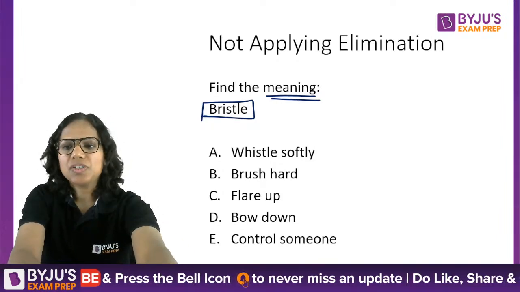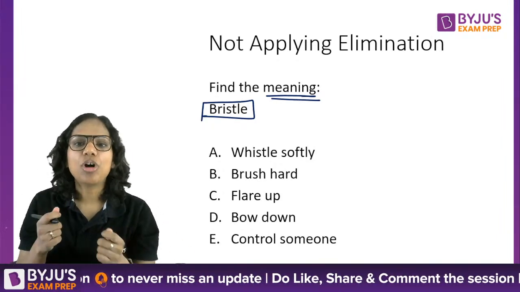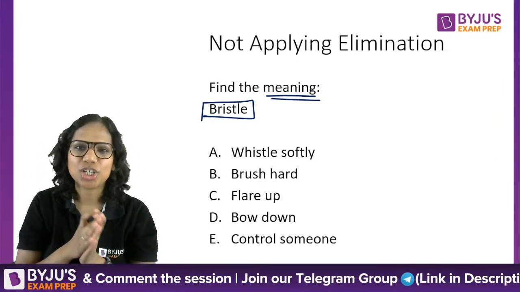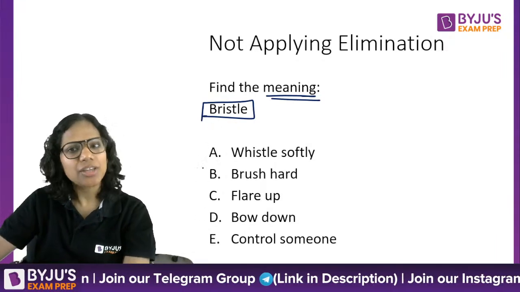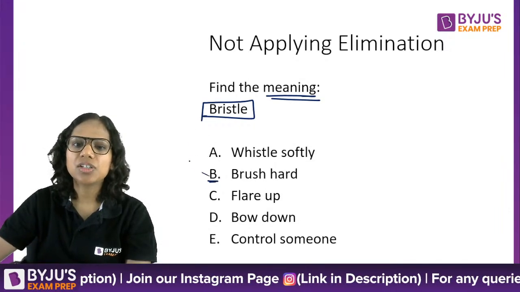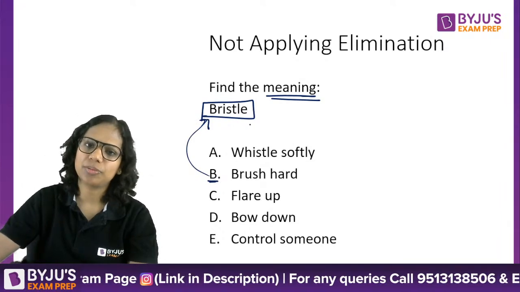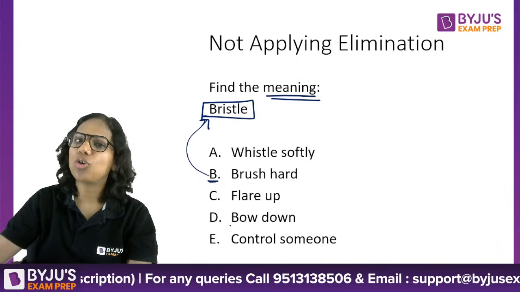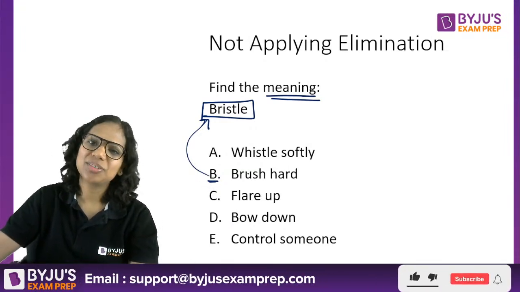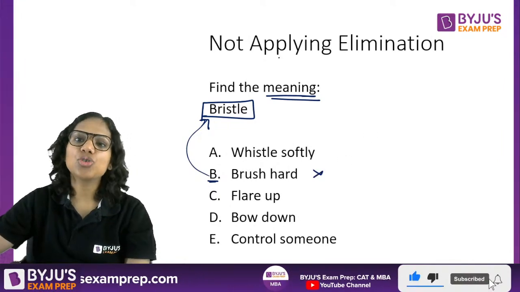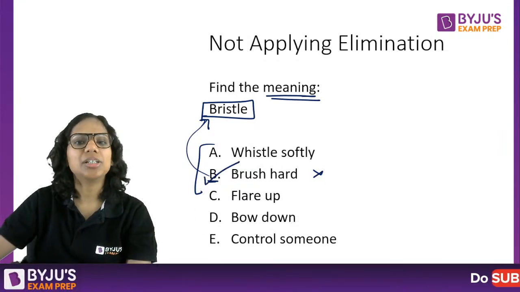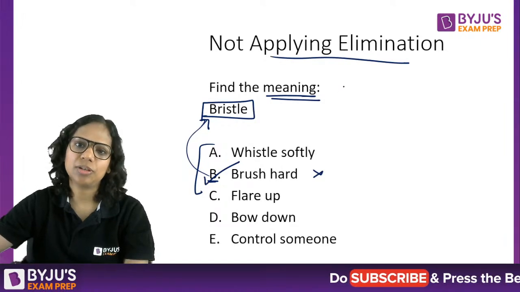So what happens in this question is that the moment we hear the word bristle, a brush comes to our mind. Bristle belongs to a brush, right? If I'm reading in serial order, which is what a majority of us do, I realize this is related, and immediately my mind makes a connection. Now, if I'm not careful about the other options, or if I just ignore them, which students sometimes do, then I'll mark B as the answer, but B is not the answer. When you just read two options, don't read the others carefully, and immediately decide that B is the answer, that means you have not applied elimination.